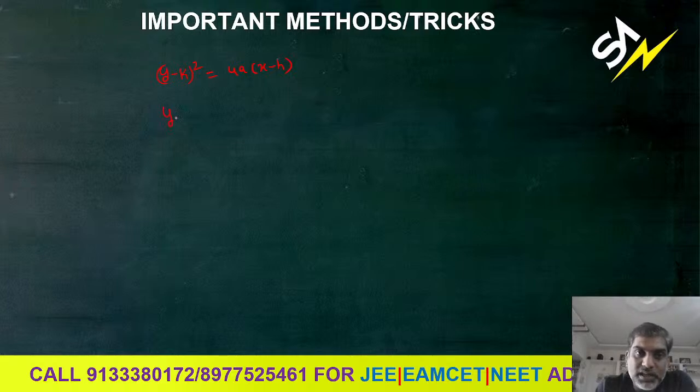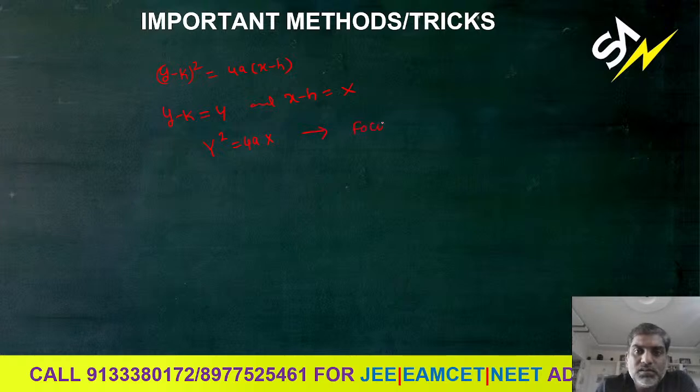Let us take y minus k equal to capital Y, and x minus h equal to capital X. Then we get capital Y square equal to 4a times X. Now everything is the same. Eccentricity is 1. Yes or no? Next, what is the focus? Focus is a comma 0.